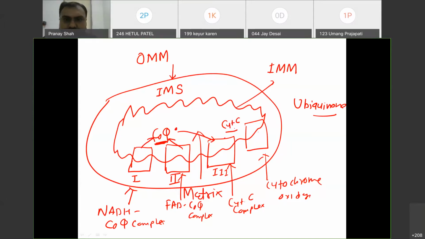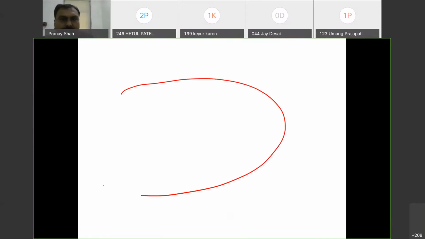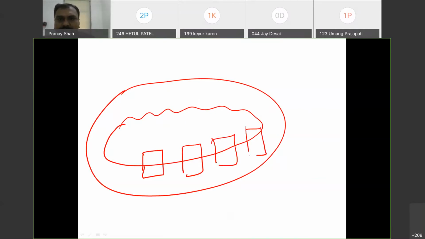If I draw the diagram again, this is the outer mitochondrial membrane, this is the inner mitochondrial membrane. Here there are 4 complexes: complex 1, complex 2, complex 3, complex 4.